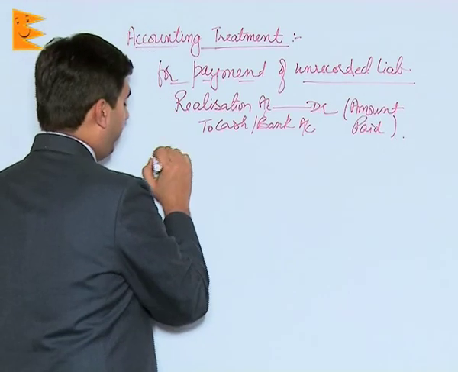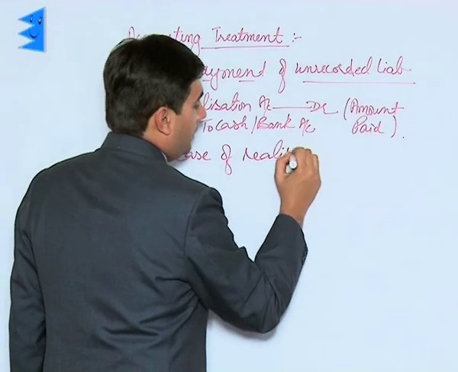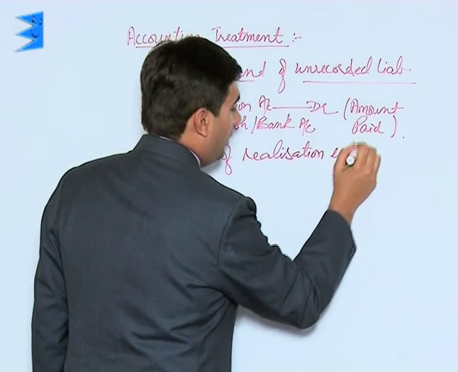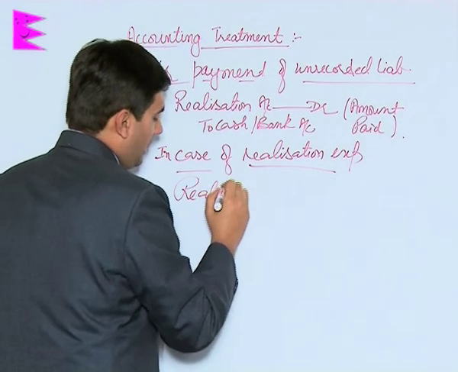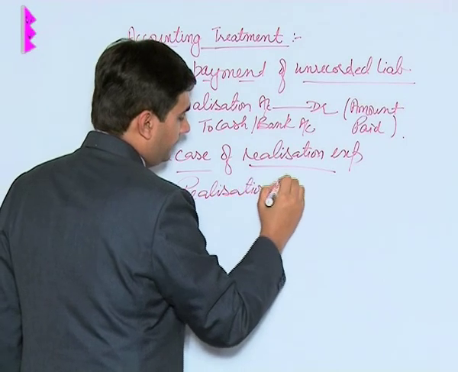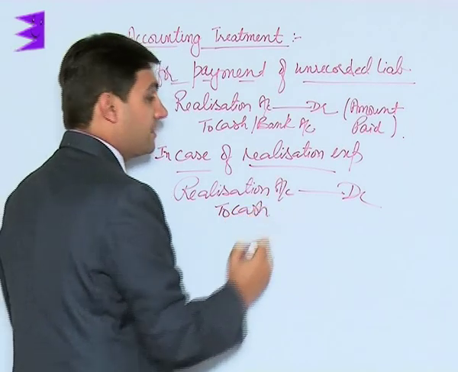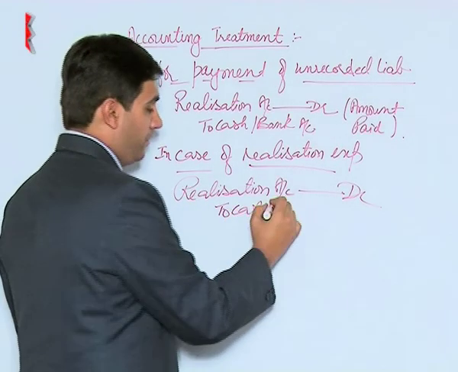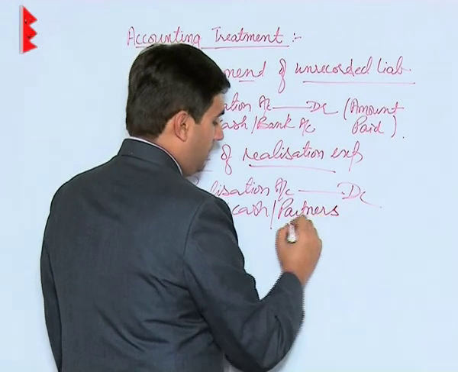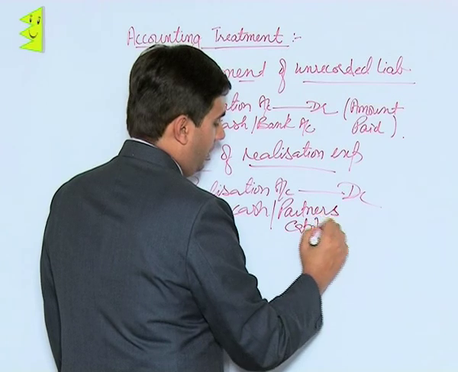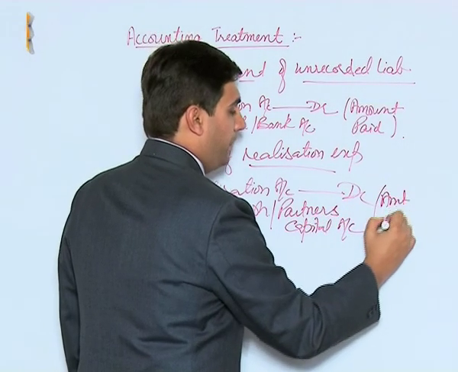So in case of realization expenses, the entry would be realization account debited to cash in case the payment has been made in cash, or in case it has been made by a partner, then to partner's capital account. This is the amount paid.